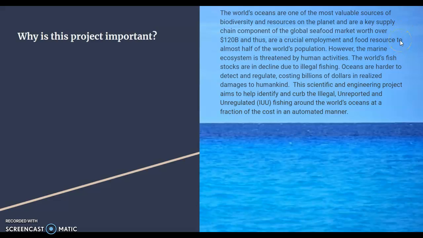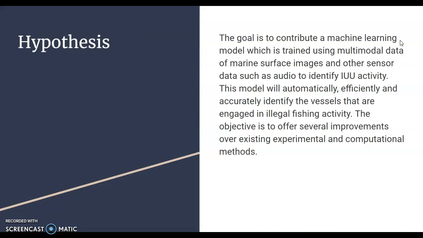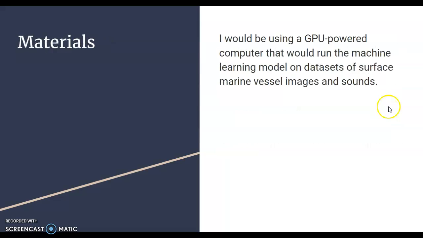This scientific and engineering project aims to help identify and curb the illegal, unreported, and unregulated fishing around the world's oceans at a fraction of the cost in an automated manner. The goal is to contribute a machine learning model which is trained using multimodal data of marine surface images and other sensor data such as audio to identify IUU activity. This model will automatically, efficiently, and accurately identify the vessels that are engaged in illegal fishing activity. The objective is to offer several improvements over existing experimental and computational methods.